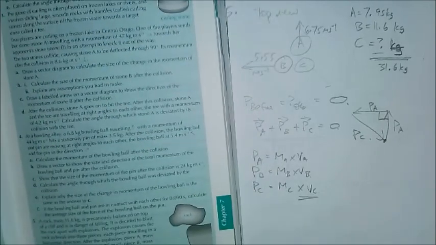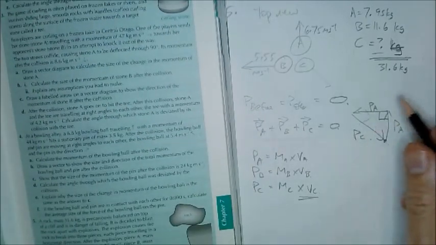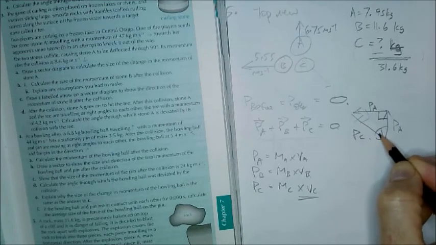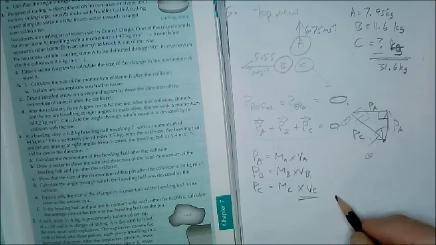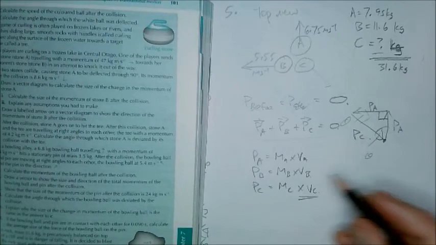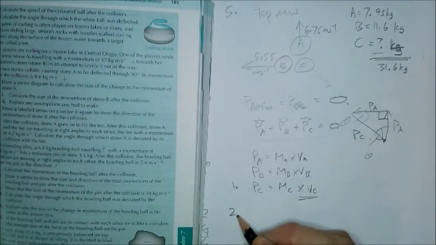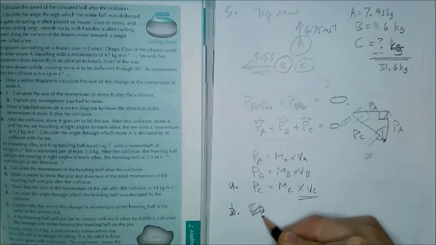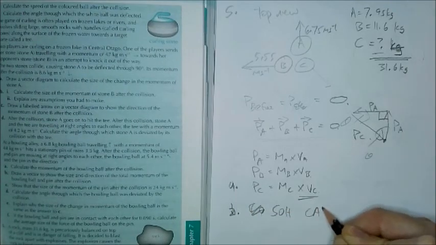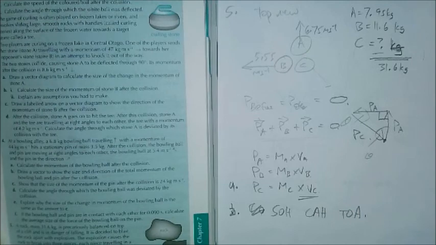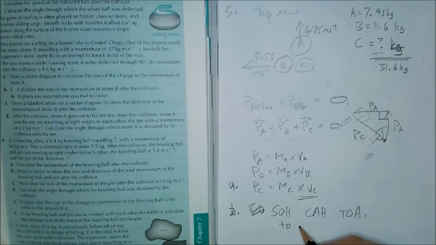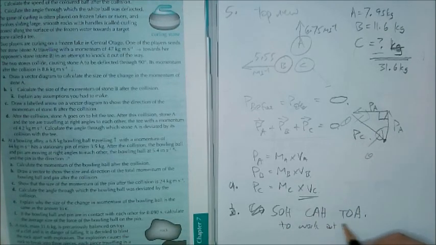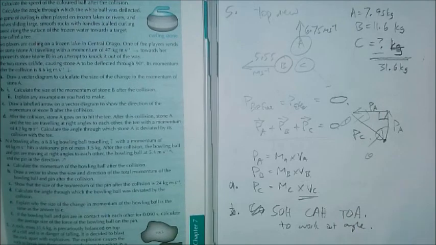To calculate the direction of the third piece, we need to work out one of these two angles and use SOHCAHTOA. So we're going to use our trigonometry to work out an angle. Okay, so hopefully those are some helpful tips for how to complete exercise 7C.